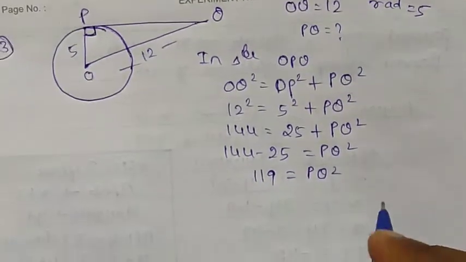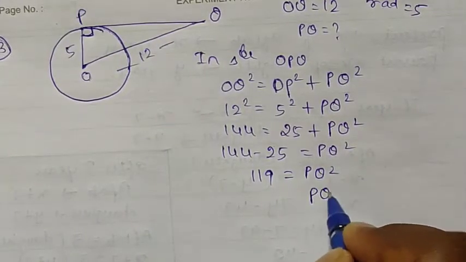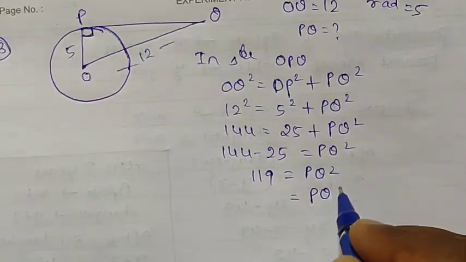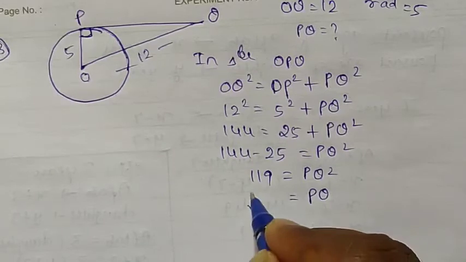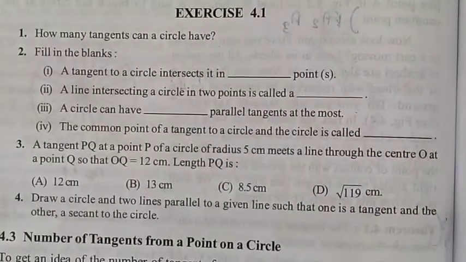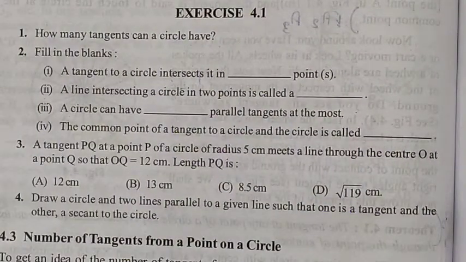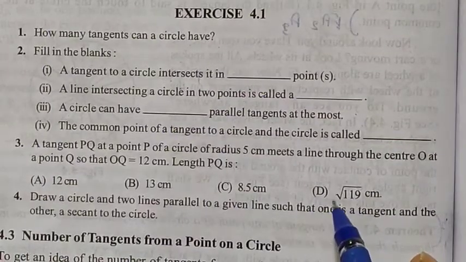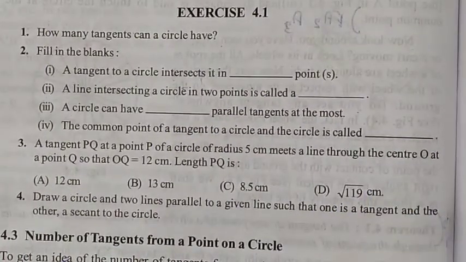Since we want the value of PQ only, if you remove this square, we get square root of 119. Choose this option. In these four options, they gave 12, 13, 8.5, and root 119. We got root of 119. This is the correct answer.